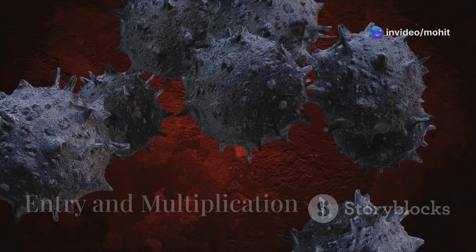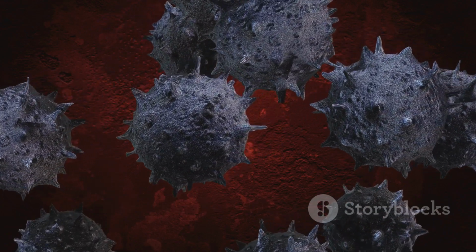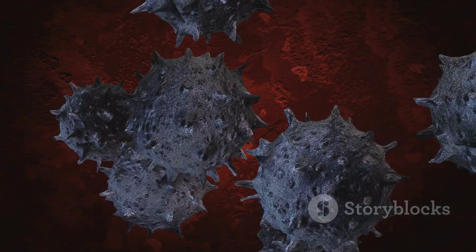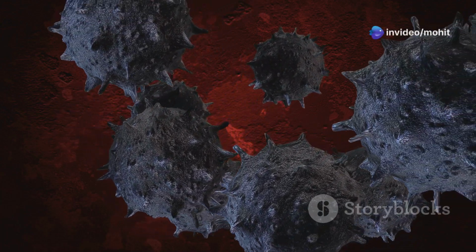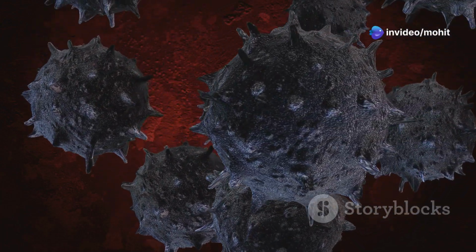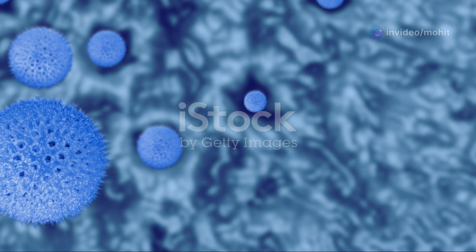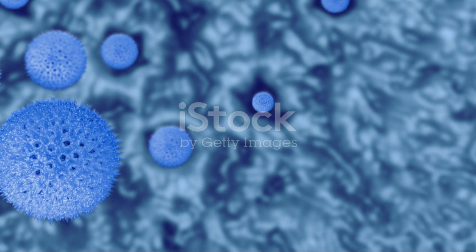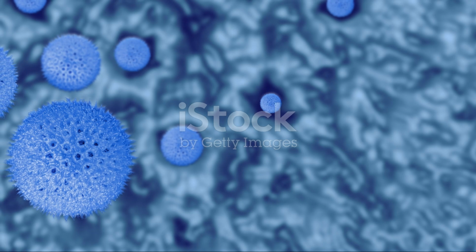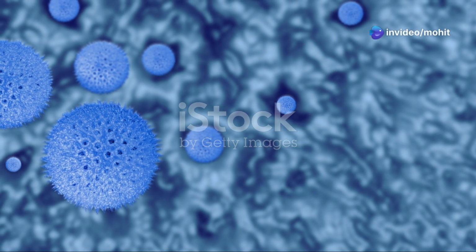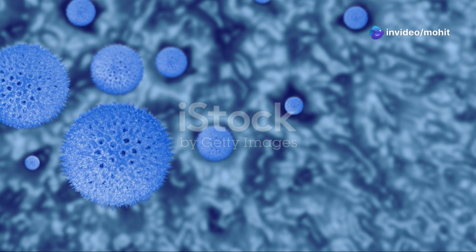How do pathogens cause disease? Entry into the host through air, food, water, wounds, insect bites, or direct contact. Example: the coronavirus SARS-CoV-2 enters through respiratory droplets. Multiplication: pathogens multiply rapidly inside the host, increasing their numbers. Example: bacteria like Salmonella multiply in the intestines, causing food poisoning.